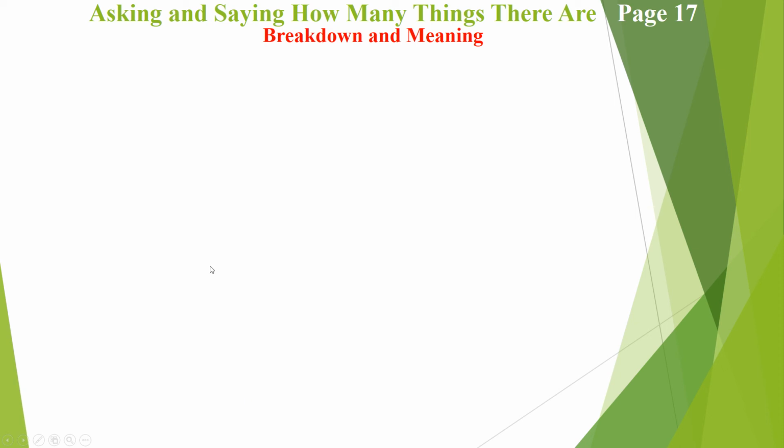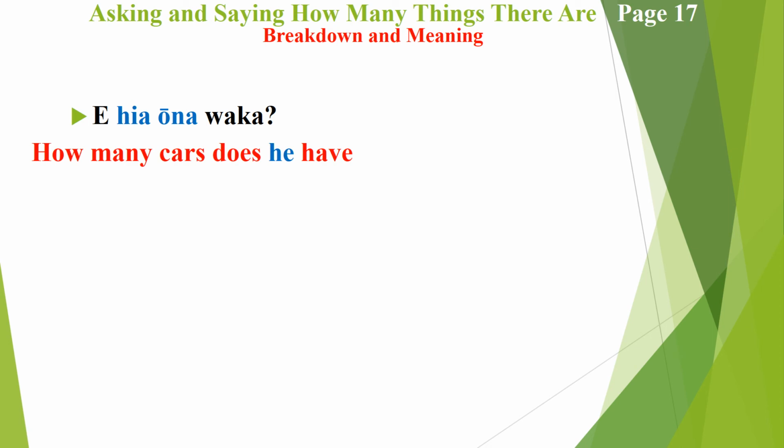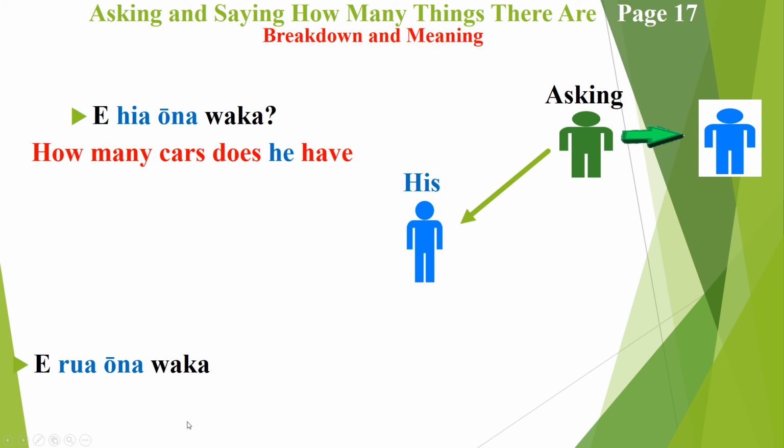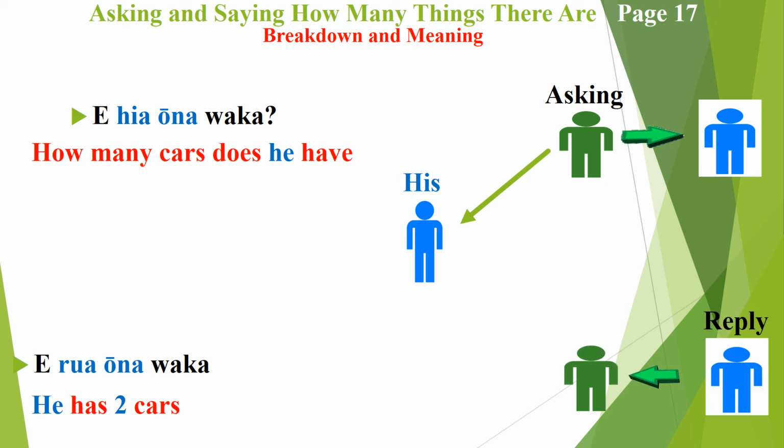Ka pai? So moving on to the next example, which is e hia ona waka, which is how many cars does he have? Mr. Green is asking Mr. Blue how many cars this guy has. And the answer has come back as e rua ona waka, and that simply means he has two cars.